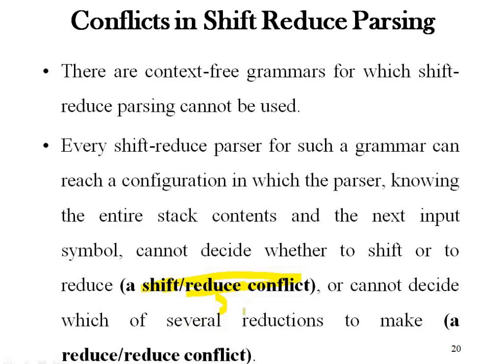Shift reduce conflict is the problem in which we can't decide whether we have to shift the symbol from the input or we have to perform the reduction on top of the stack. So we have a confusion state there. And reduce reduce conflict is the case in which more than one possible reduction can be applicable. So we can't decide which production or which reduction can be applied. We will see these things with the help of an example.